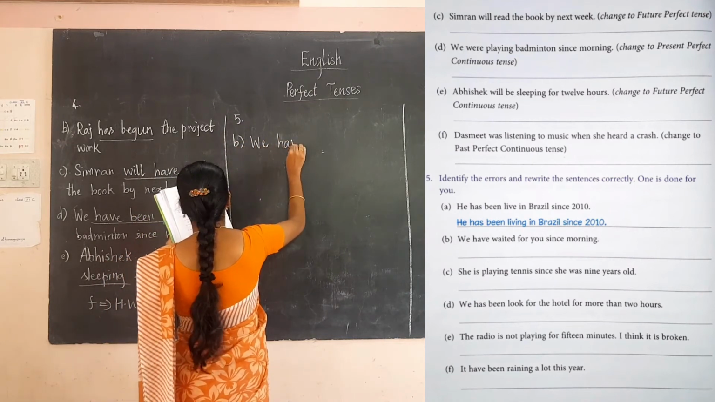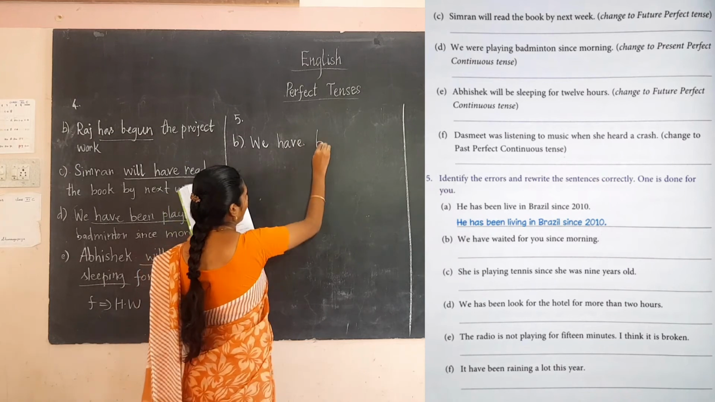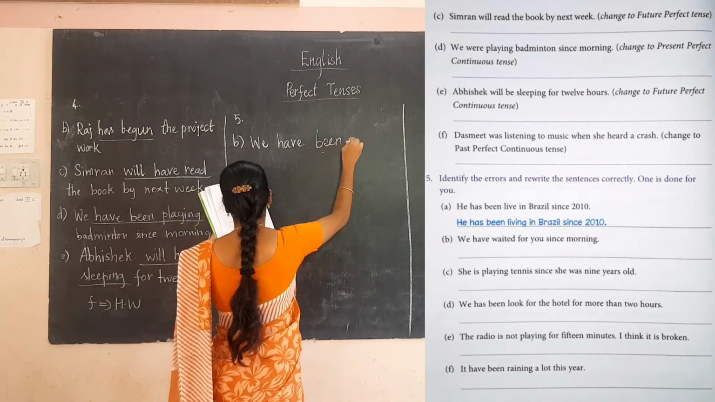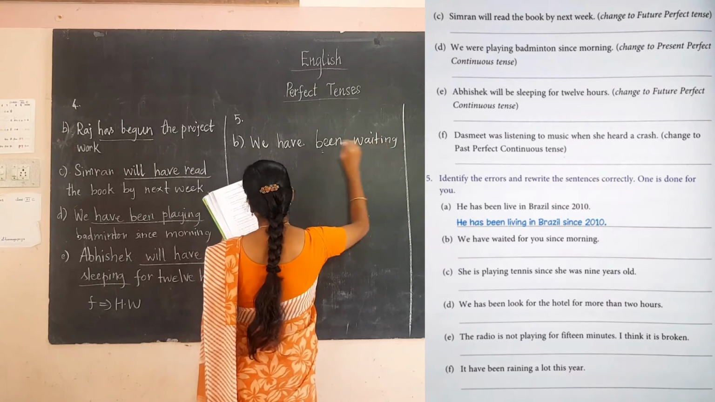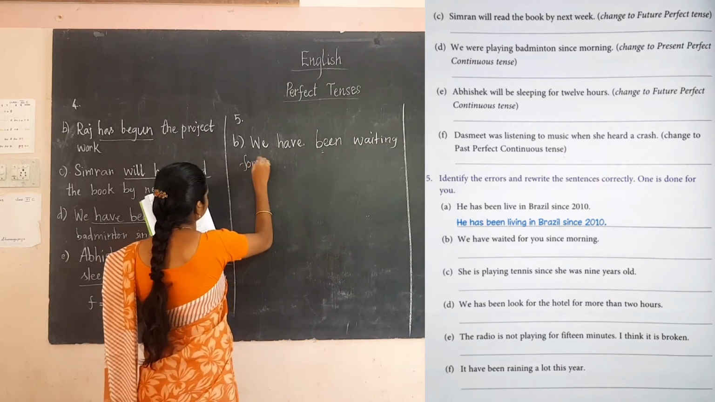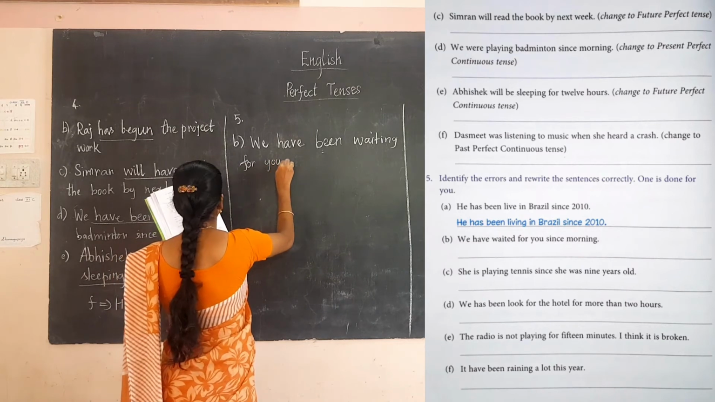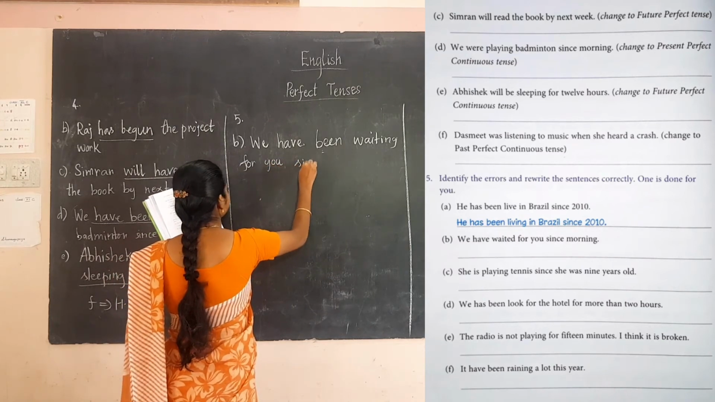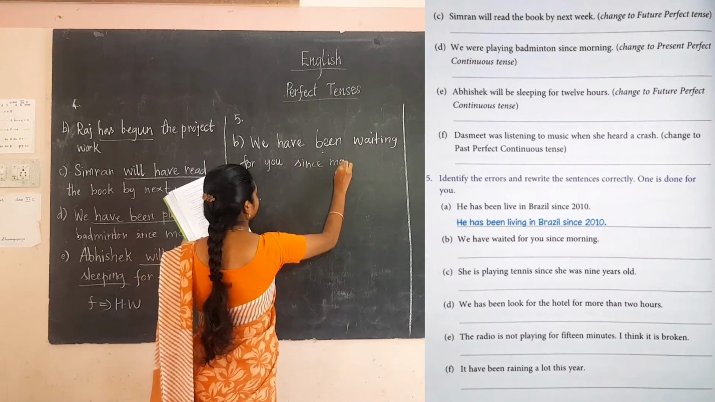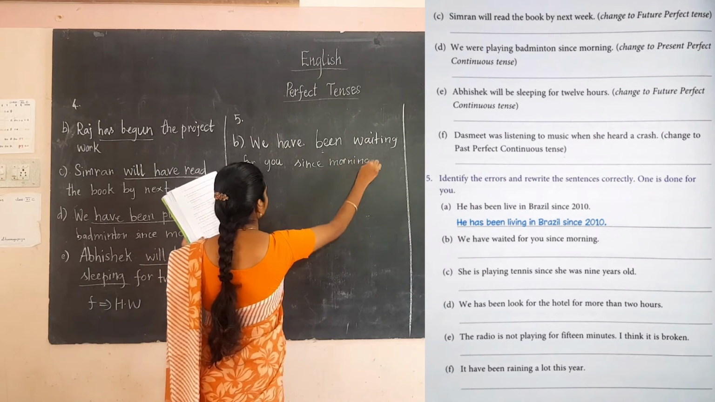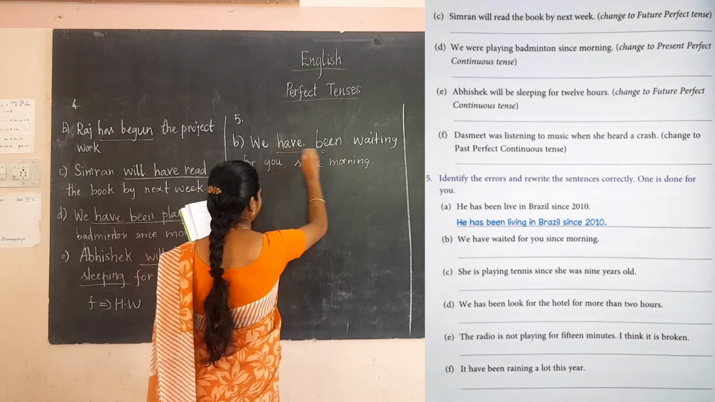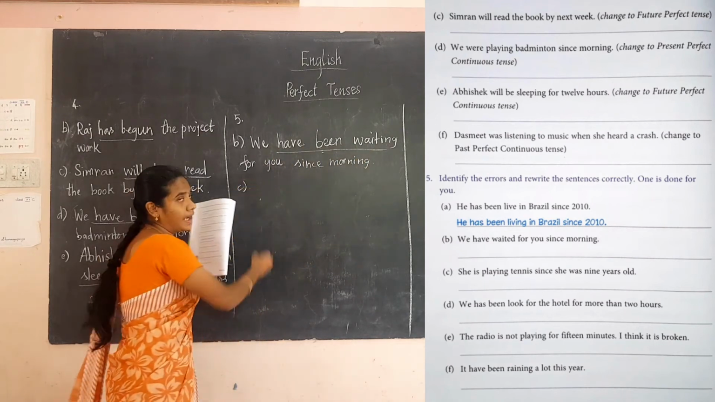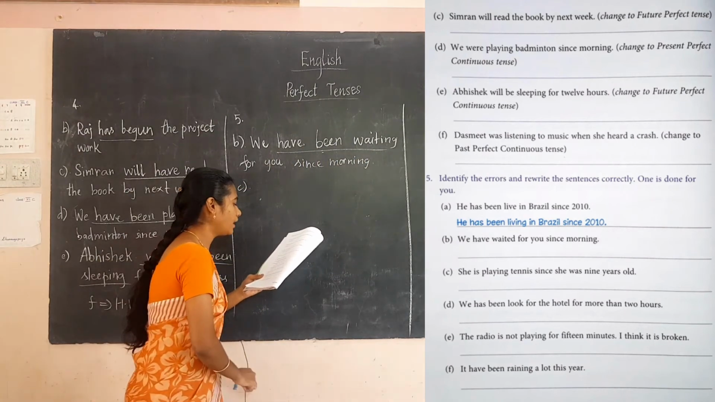We have been waiting for you since morning. Okay students, we have been waiting for you since morning. Have been waiting. Okay, have been waiting. This is the error. So we have rewritten it correctly.